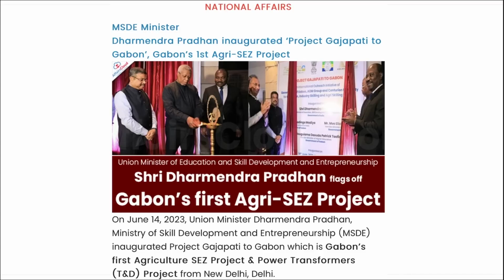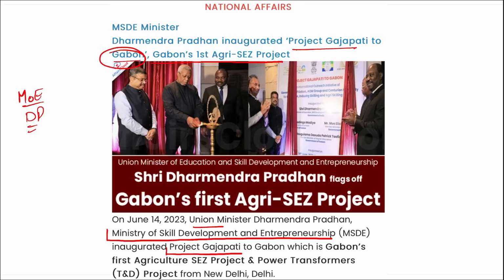Let's start with first national affairs. First is Dharmendra Pradhan ji has inaugurated Project Gajapati to Gabon. I repeat, Project Gajapati to Gabon. This was recently inaugurated by whom? It was inaugurated by Minister of Education Dharmendra Pradhan ji. And this is Gabon's first agriculture SEZ project. I repeat, very important. Recently, our Union Minister Dharmendra Pradhan, who is under the Ministry of Skill Development and Entrepreneurship, has inaugurated Project Gajapati to Gabon, which is Gabon's first agriculture SEZ project and power transmission project from New Delhi.